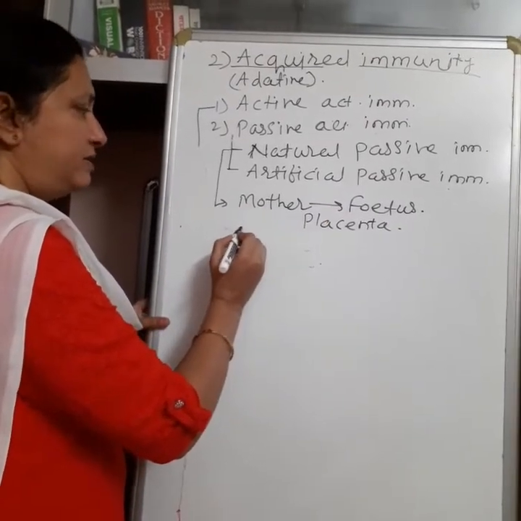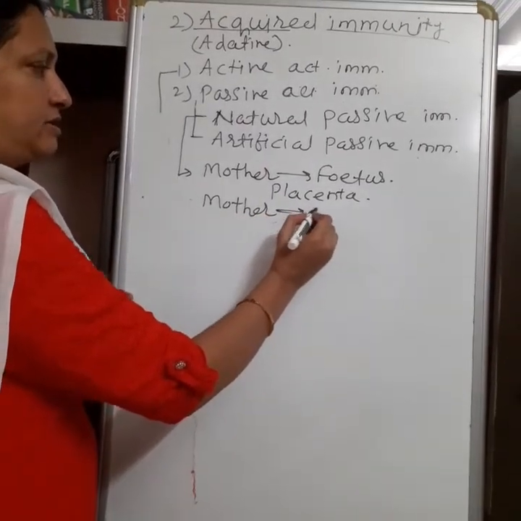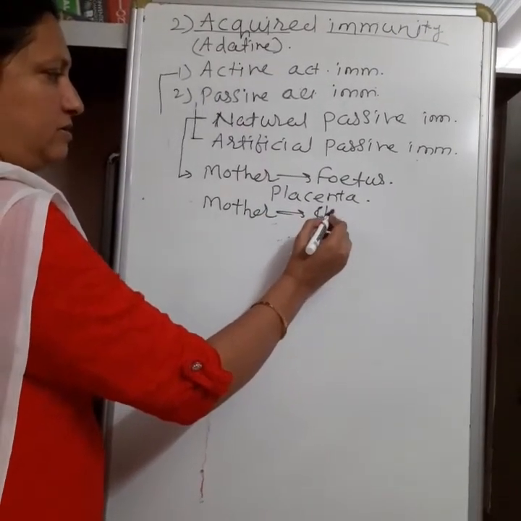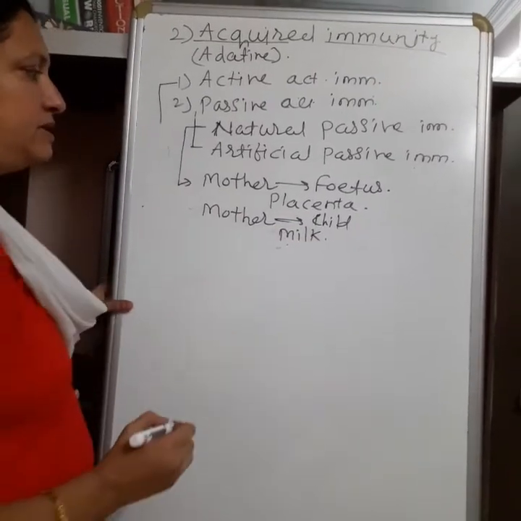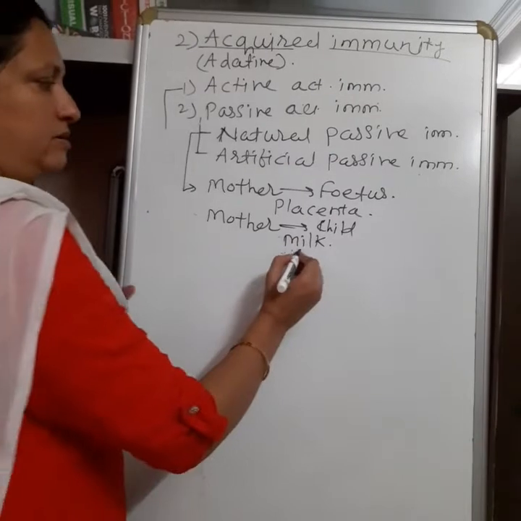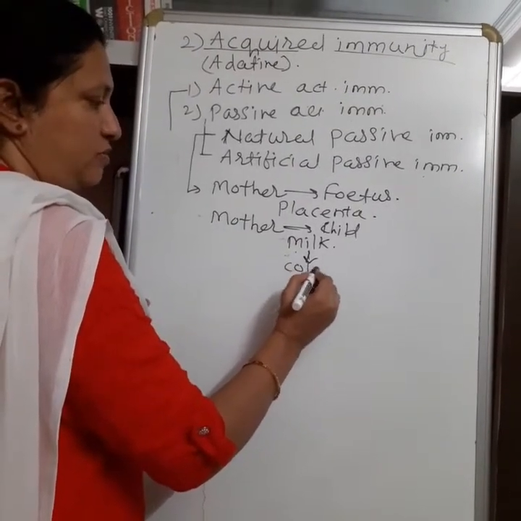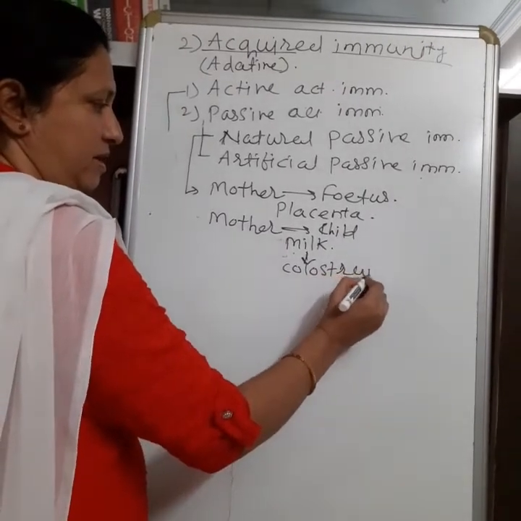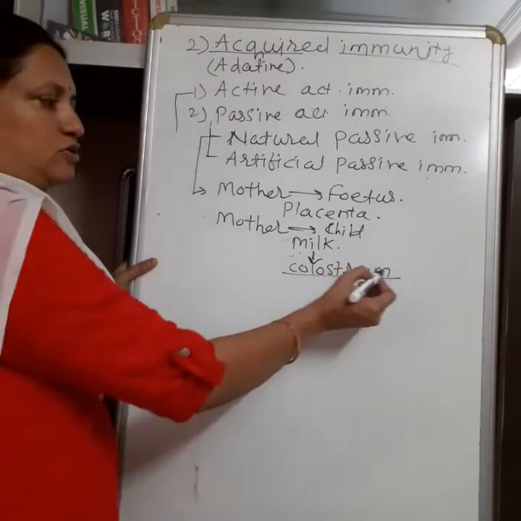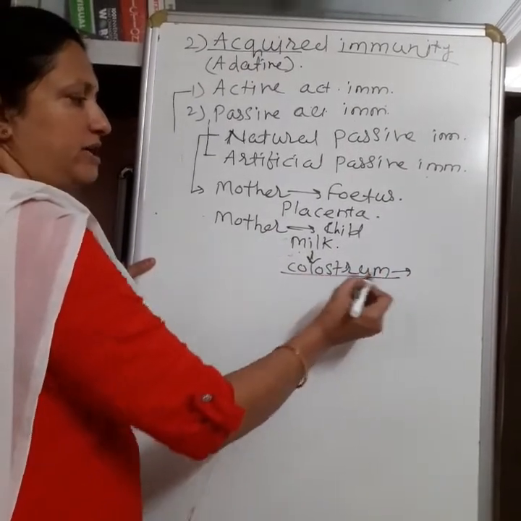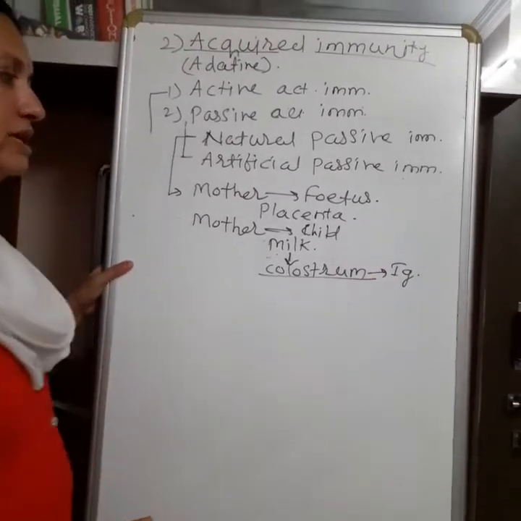And even after birth, from the mother, the antibodies enter the child through the milk. The first milk of the mother is called colostrum. It is a thick yellowish liquid, and it consists of immunoglobulins, meaning antibodies.